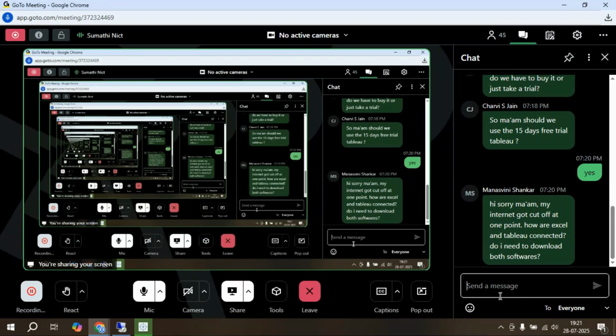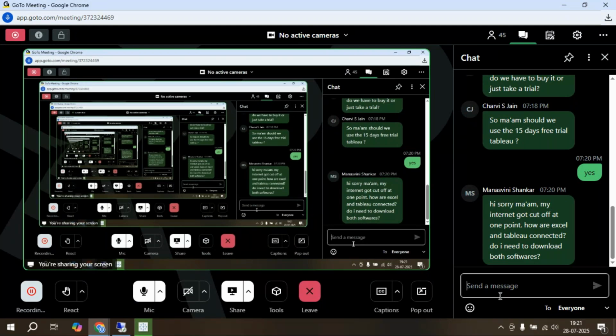I will show you how we are going to connect the data, because most of the data we are going to use is in Excel. In Tableau, not only Excel data, we can import more than 100 data sources. Suppose I have data in Excel, CSV, Notepad, SQL, JSON format, PDF format, SQL server, Python queries, or any server information, we can import all of them to Tableau.